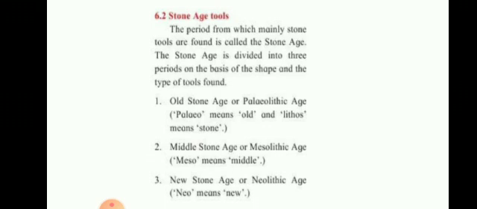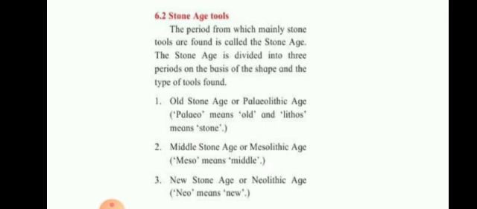Now, let us see the Stone Age. The period from which mainly stone tools are found is called the Stone Age. Because only stone tools were available, since bones and trees decompose, the age in which we found tools made of stone is called the Stone Age. Then further, the Stone Age is also divided into 3 parts.